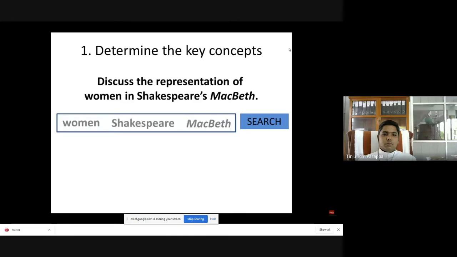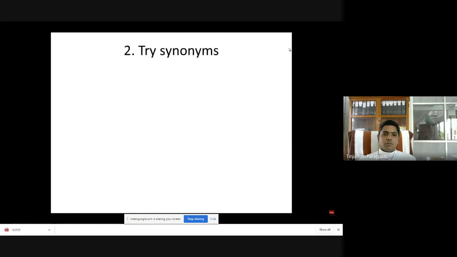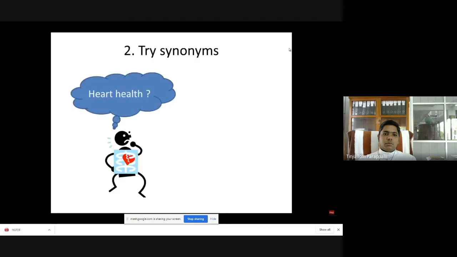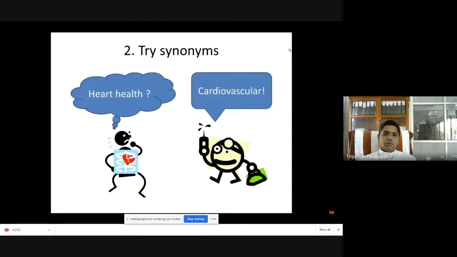If you seem to be getting too few results, or results that are not at all relevant, try thinking of synonyms for your key concepts. Think about how an expert in the field might discuss your topic. For example, a scientist might say cardiovascular instead of heart health. If you're stumped, try a thesaurus for some more ideas. If you're really not getting any results, try to think of a word that expresses your concept in more general terms.